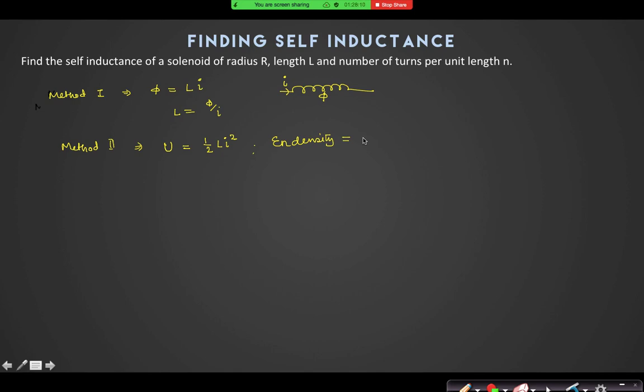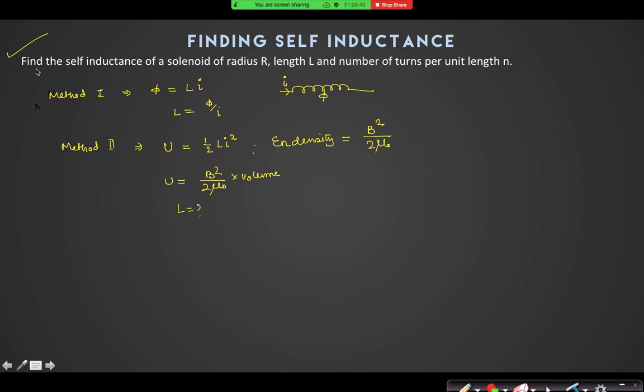Last chapter we have done that: B squared by 2 mu naught. So I can also find U as B squared by 2 mu naught into volume. I will equate these two and I can find L. So there are two methods to find L.